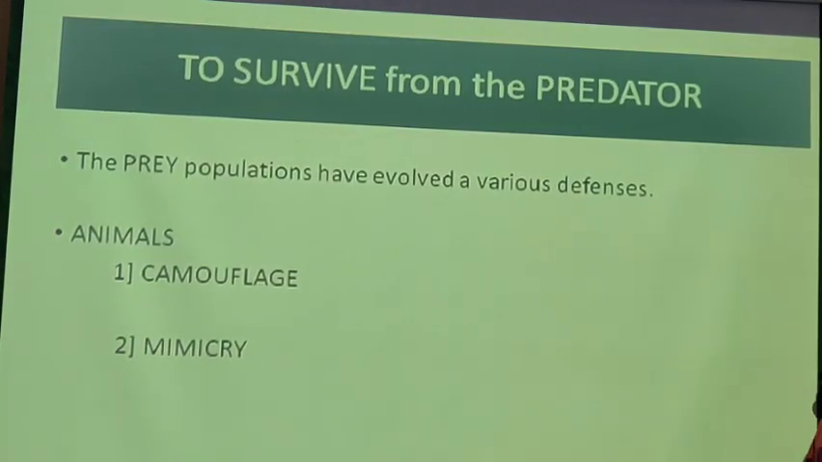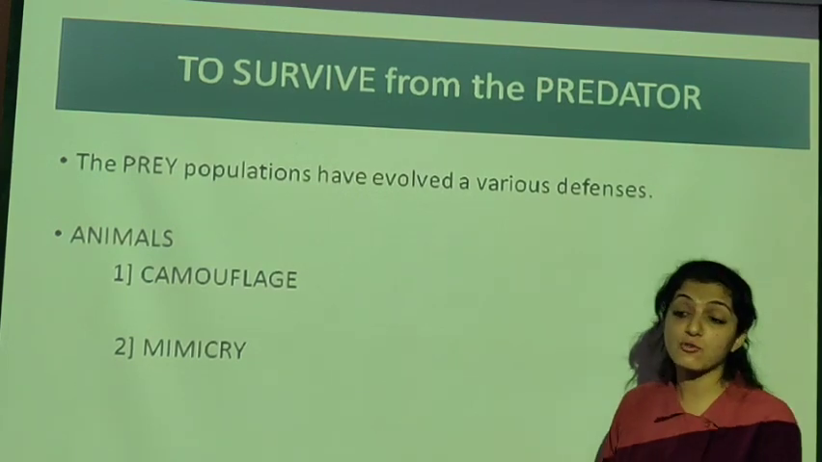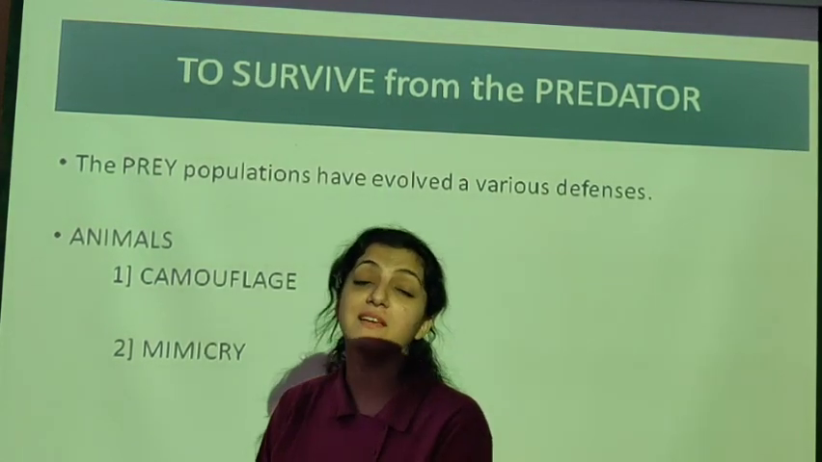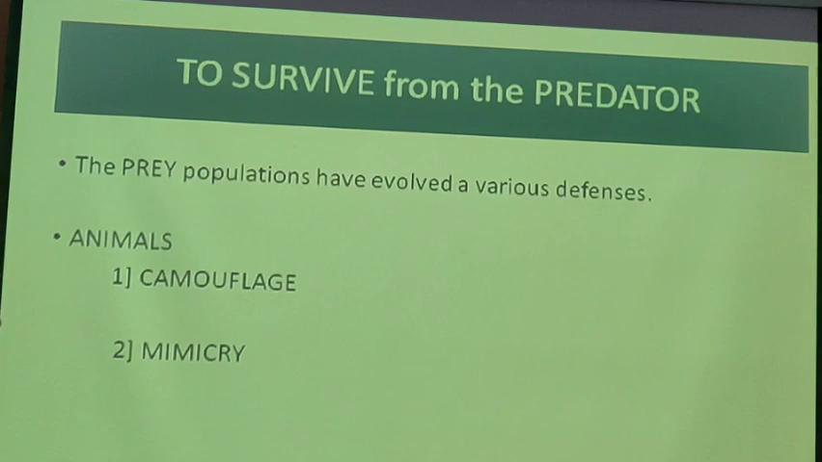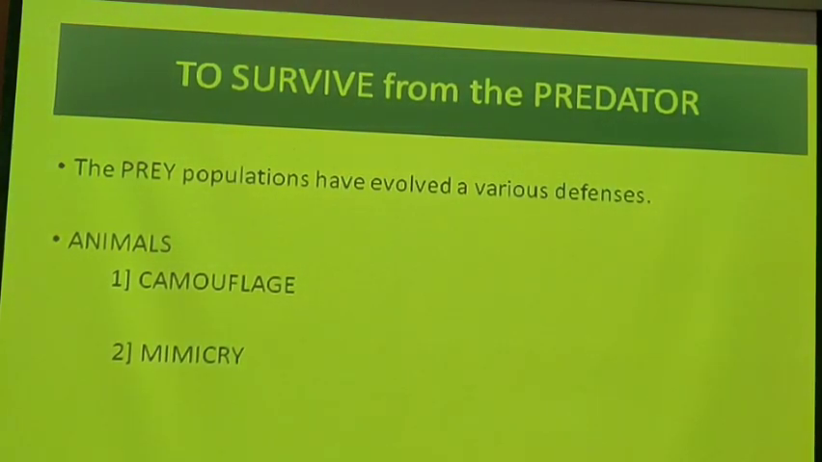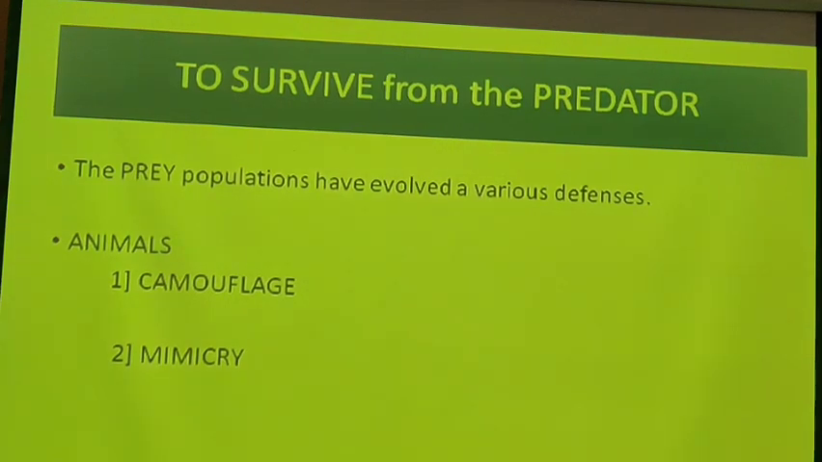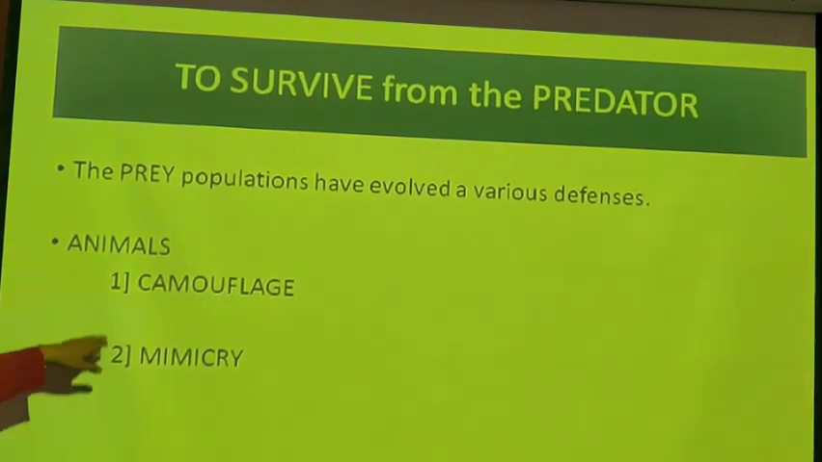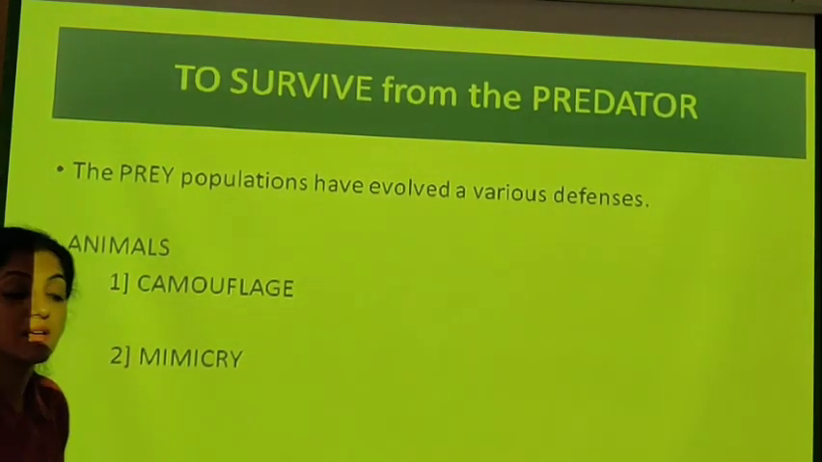To survive from the predator. अब prey भी तो कुछ करेगा ना. Predator is doing everything. The prey is also going to do something to survive from the predator. Okay. The prey populations have evolved various defense mechanisms. One is the camouflage and the other is mimicry.